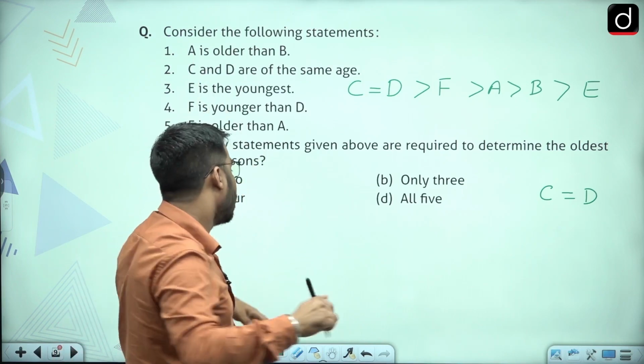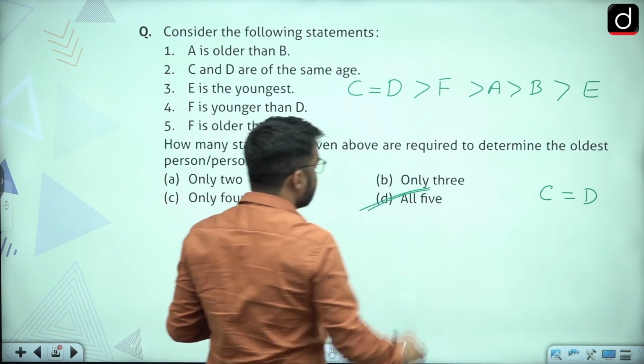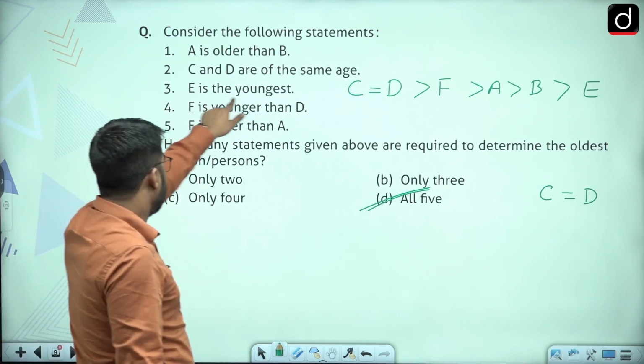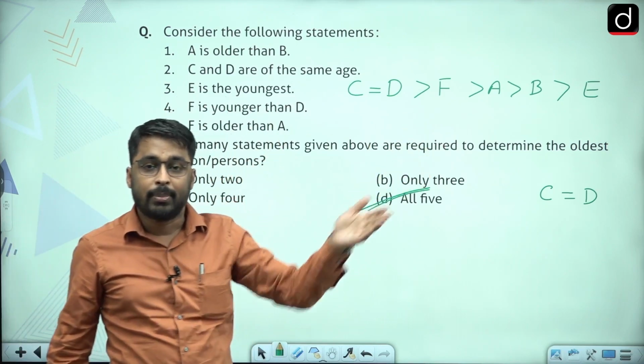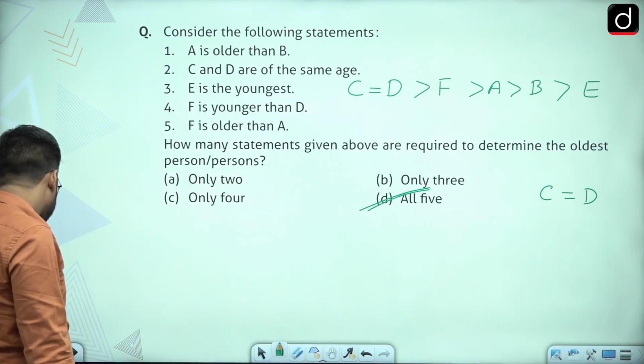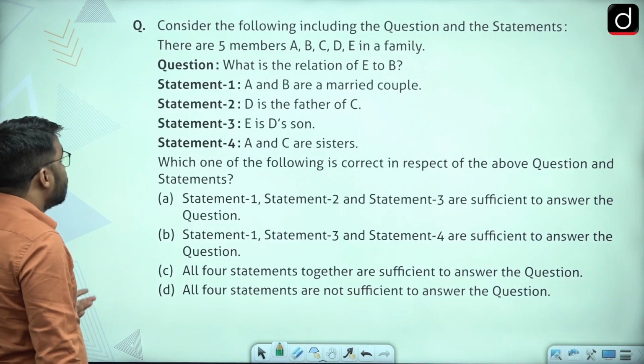E is the youngest. So all 5 are required. This would be my answer. Don't get confused. This would be required: E is the youngest. Otherwise, the place of E would not be clear. Fine? Alright, let's go to the next question.